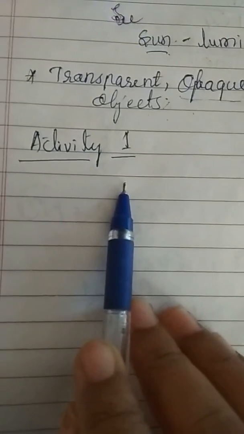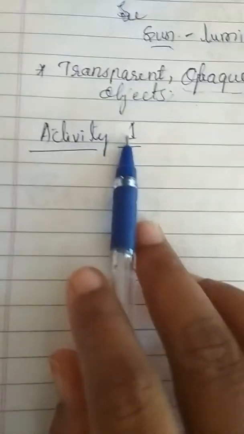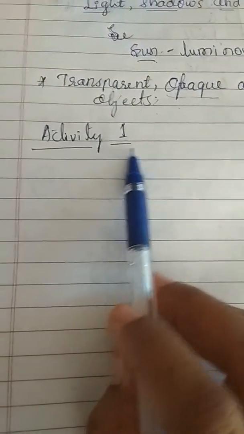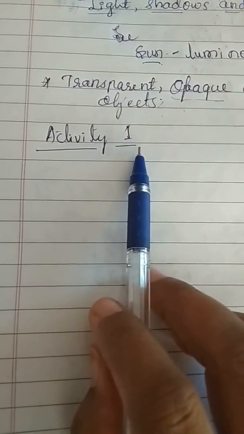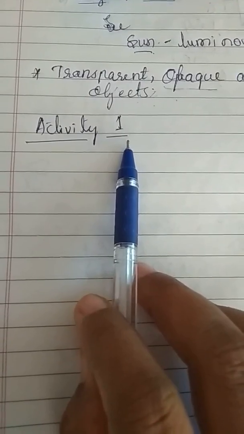So let us perform activity 1. Look around yourself and collect many objects: an eraser, plastic, scale, pen, pencil, notebook, single sheet of paper, tracing paper, and a piece of cloth. Try to look at something far away through each of these objects. Is light from the faraway object able to travel? Can you see through any of these objects? Record your observations in a table.